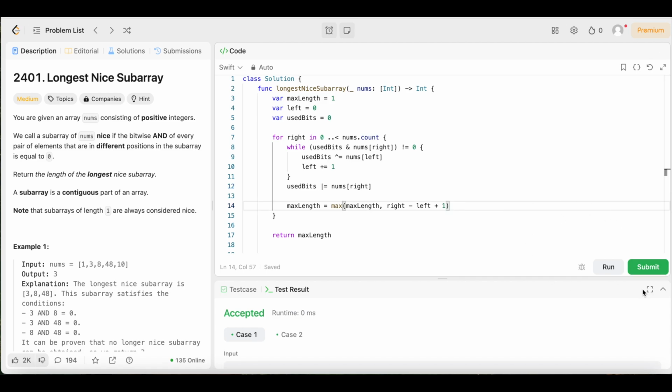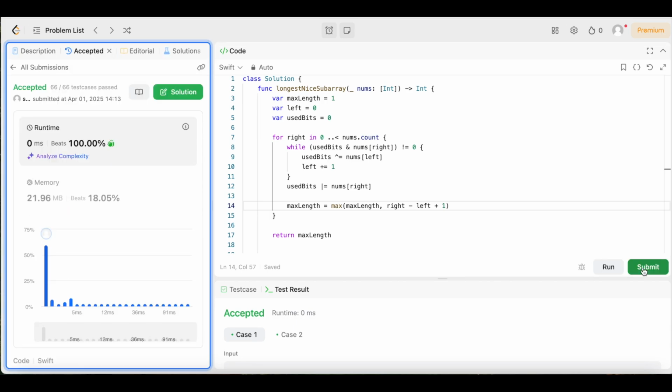Now that it's accepted, let's go ahead and submit it. Make sure it's still accepted. Look at that. 0 milliseconds beats 100% of users with Swift. That's what I'm talking about. That's what I like to see. Those are some good numbers right there. So let's keep it up.